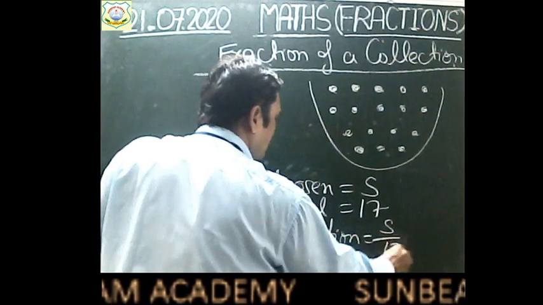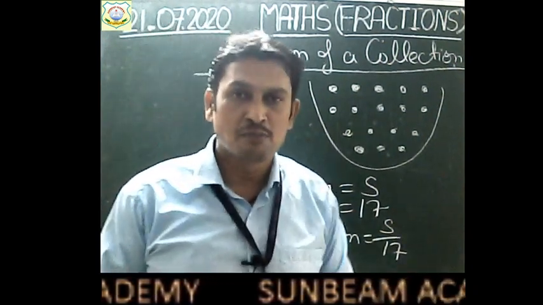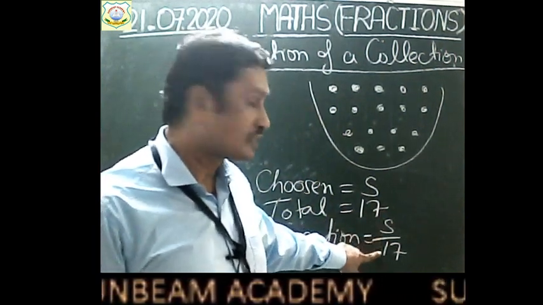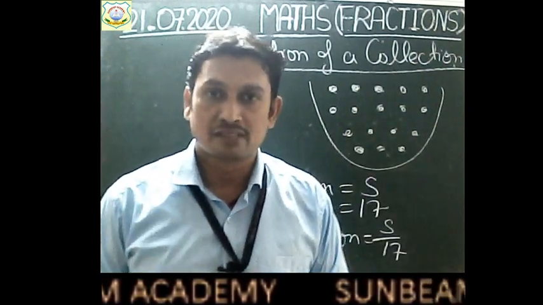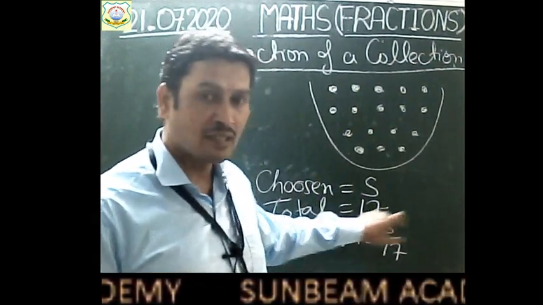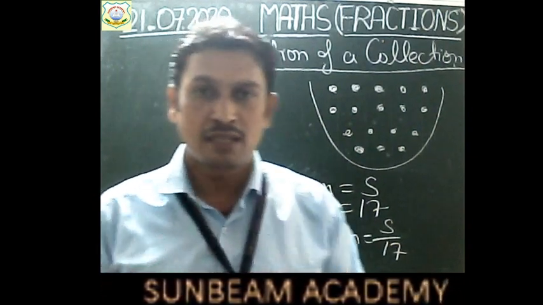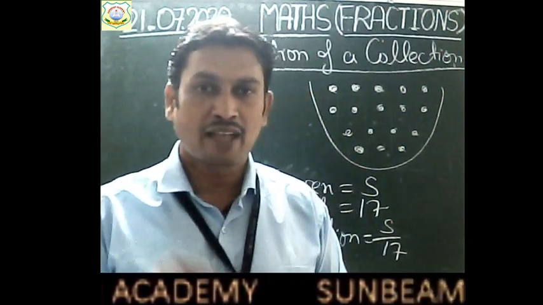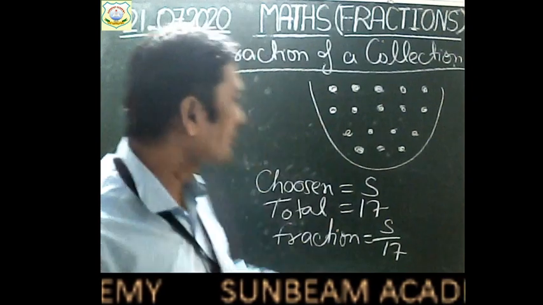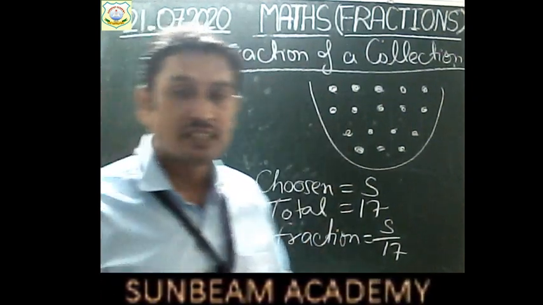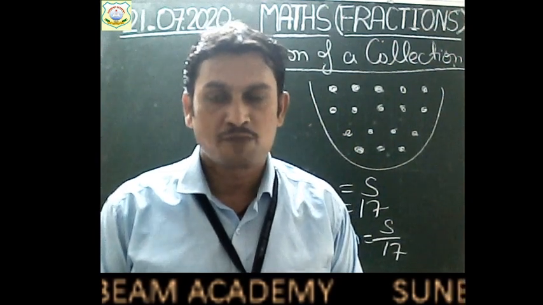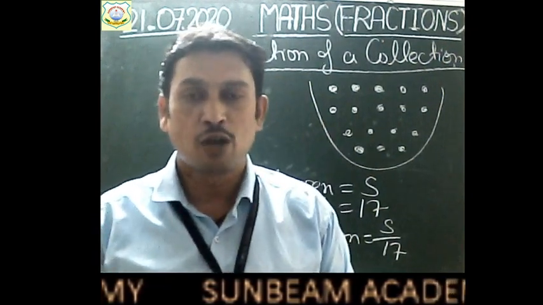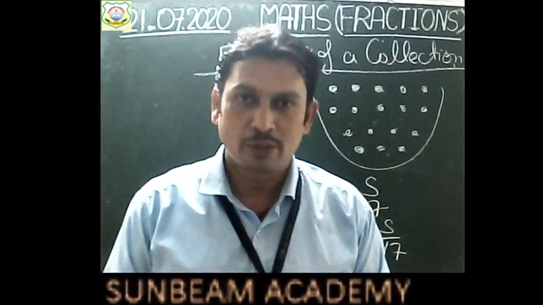5 by 17. So children, remember the lower part, that is denominator, upper part is numerator. Denominator tells us about the total number of partitions, right? And numerator represents the number of parts chosen by us. Clear, children? So this is how we find the fraction of a collection. If we have a collection of 20 objects and out of 20 we are choosing 11 parts, okay? So out of 20 we are choosing 11 objects. Then the fraction we have chosen is 11 out of 20. That is 11 by 20. Right?